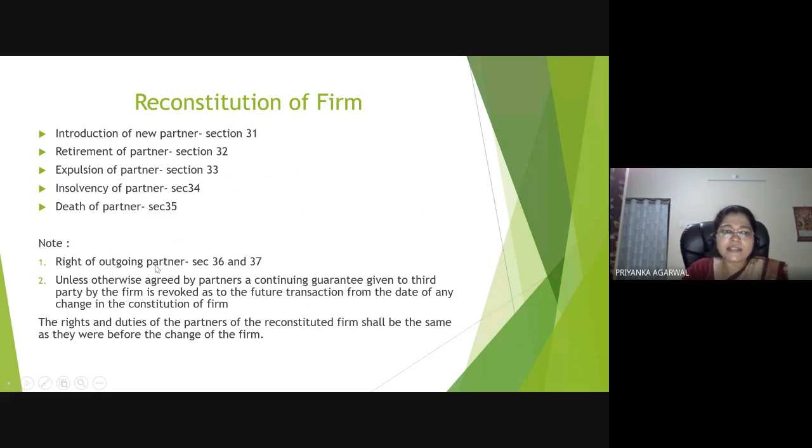The important thing is, unless otherwise agreed by the partners, a continuing guarantee given to a third party by the firm is revoked as to future transactions from the date of any change in the constitution of the firm. So in case of reconstitution of the firm, that continuing guarantee will not continue, it will be revoked only for future transactions, and whatever liability has been there for previous transactions, that will remain. And the rights and duties of the partners of the reconstituted firm shall also be the same, unless they have changed any terms and conditions.